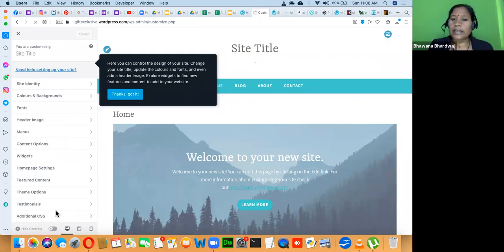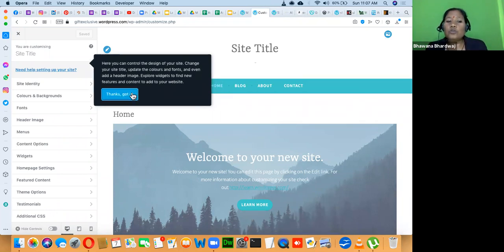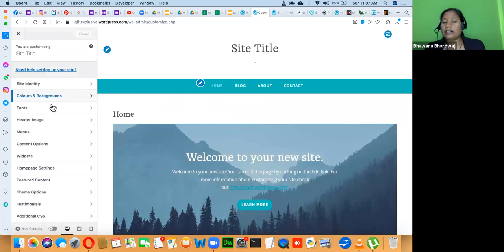If you want to go to the next level, you can learn four things to take control of 100% of your website, whether one year or ten years down the line: HTML, CSS, JavaScript and PHP. If you know these four skills, you can control the entire backend of the website with coding. But right now we are not going into coding. We are doing all the customization without coding.